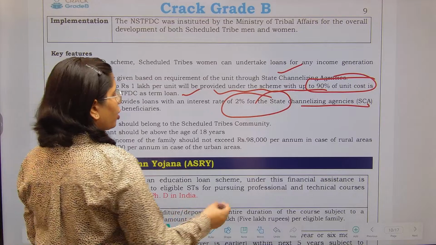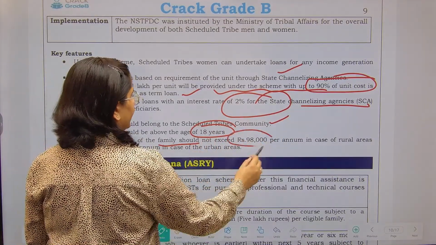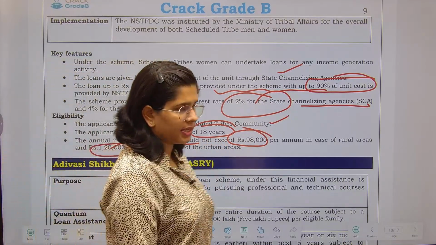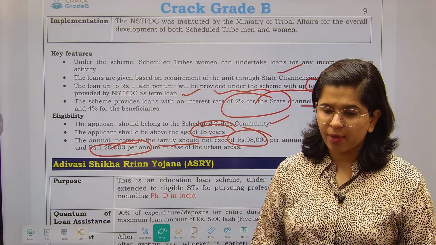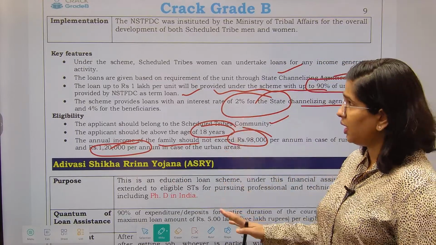The applicant should belong to tribes community above the age of 18 years. Income should not exceed 98,000 per annum, and 120,000 per annum in the case of urban areas. 98 for the rural, 120 for the urban areas. This should be your maximum per annum income if you want to take the loan under this particular scheme.